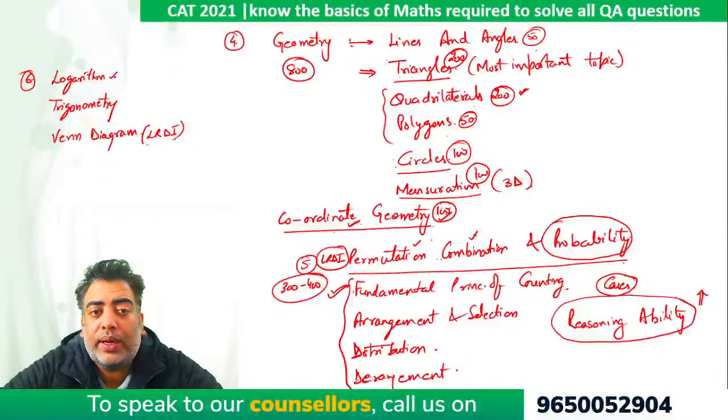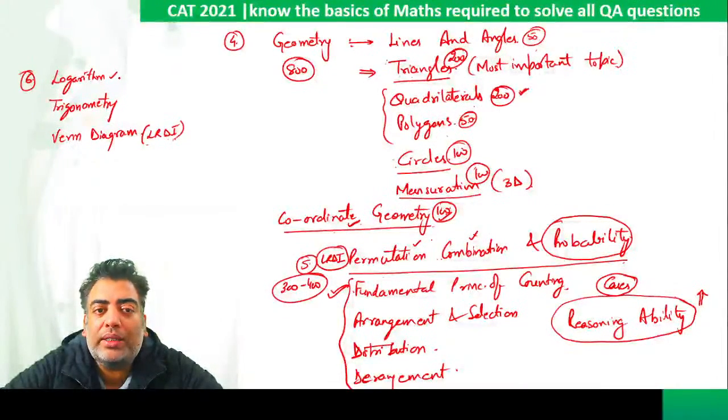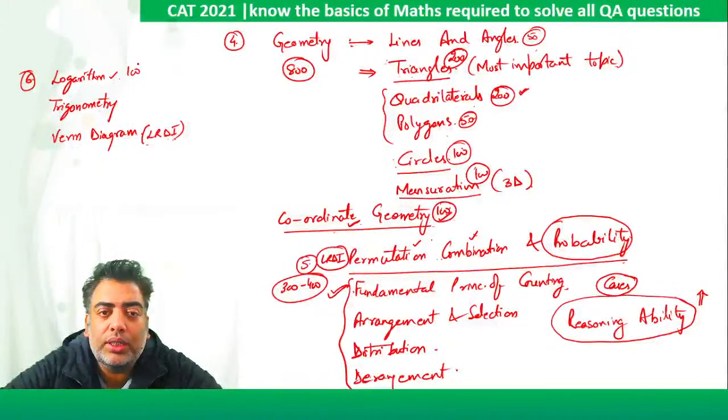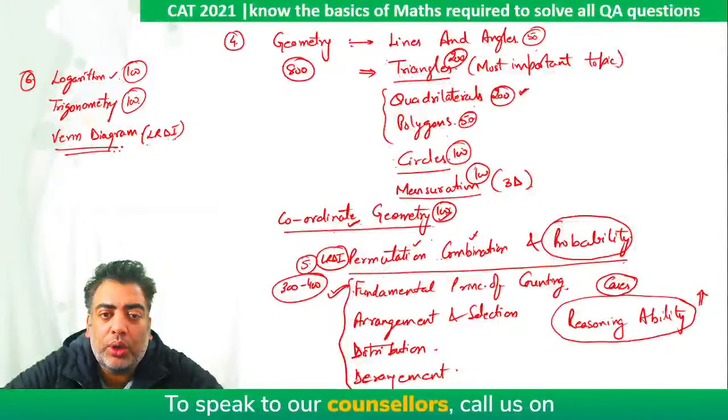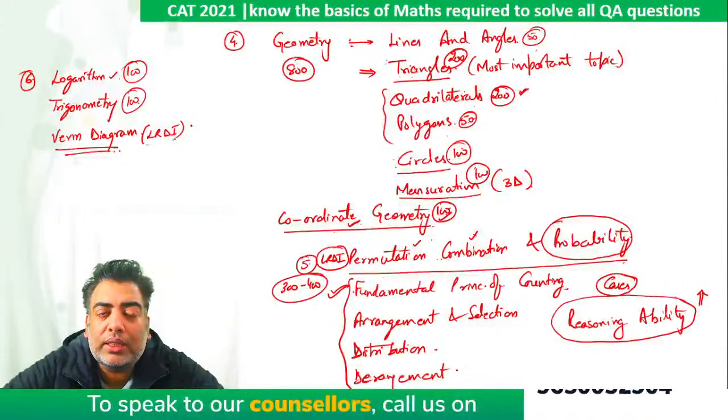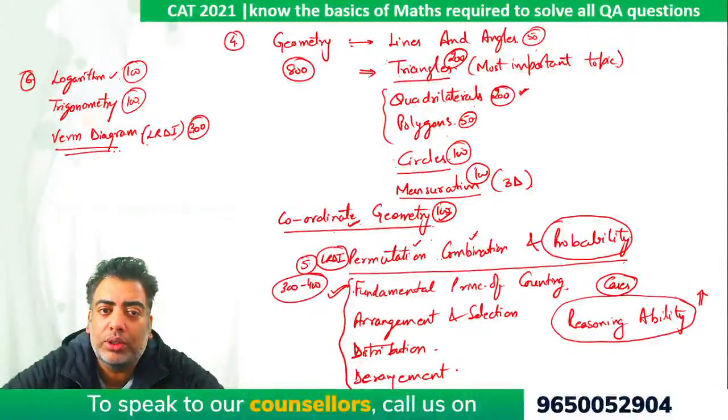Logarithm, although very easy, the majority of students need practice. So let's say 100 questions here, somewhere around 100 questions here. Venn diagram is very important. I am mentioning it because these kinds of questions come in caselets. So try to solve around 300 questions, which amounts to another 500.